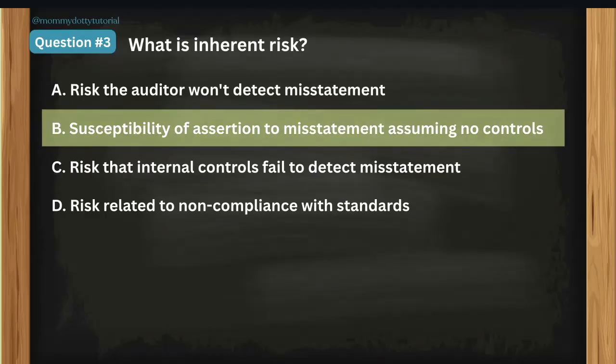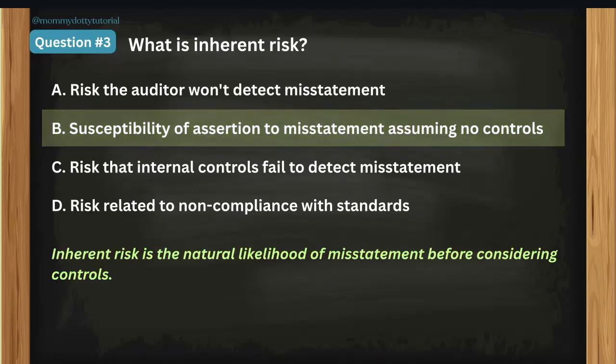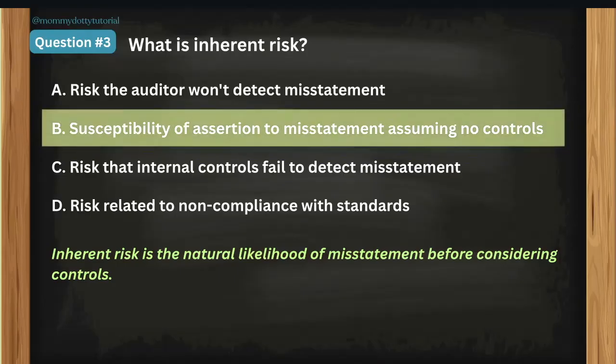So the correct answer is letter B, susceptibility of assertion to misstatement assuming no controls. Inherent risk is a natural likelihood of misstatement before considering any controls. It's from the word inherent. It's like it's already in the genes. That's how I think of it.